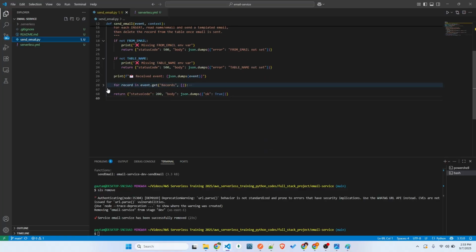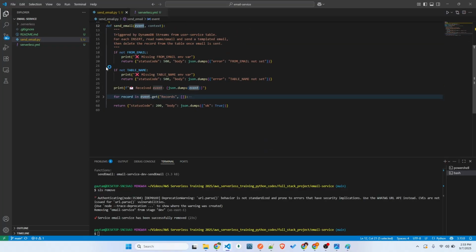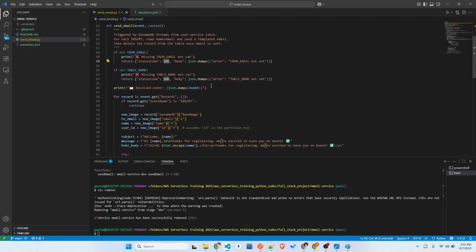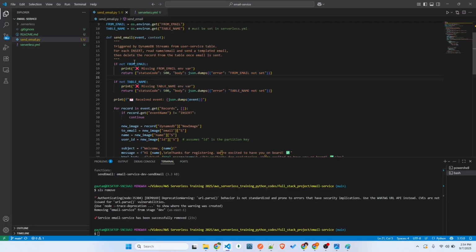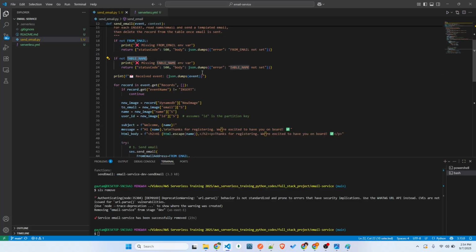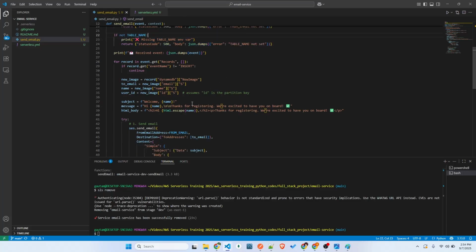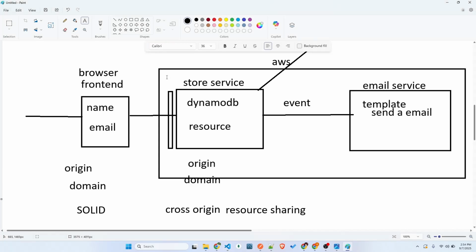So if you see this, we'll take the event. Some parsing I'm just doing to have exception handling and send some status codes, something like that. But you can go through these things. I just added them for extra responses. Whenever we don't have an email or table name, we'll be sending this status code to the front end to make sure the front end knows what happens. Or actually we'll be sending this to the other service, not the front end, because the event has happened from here.